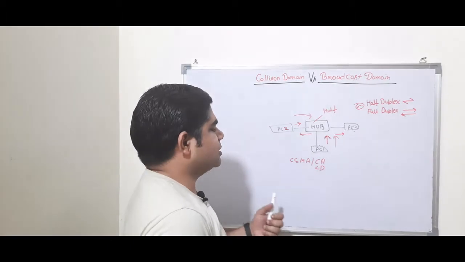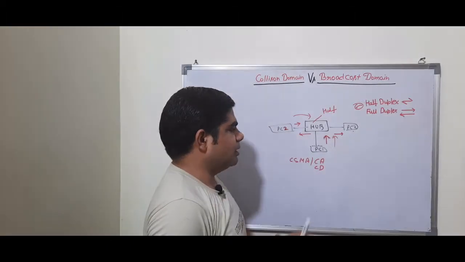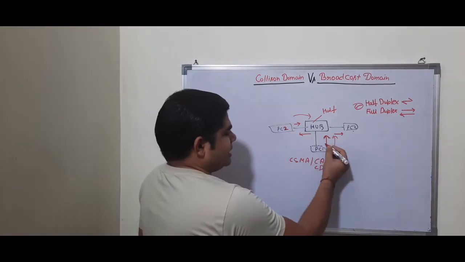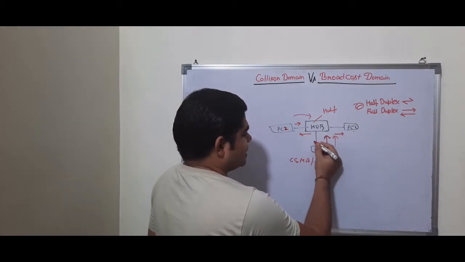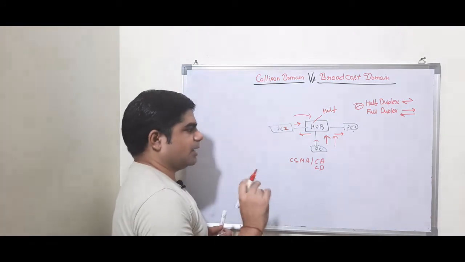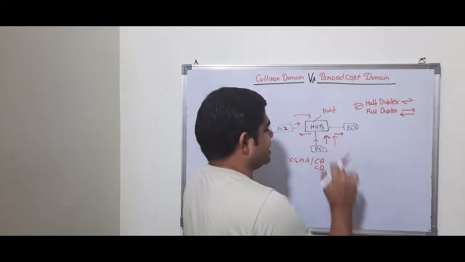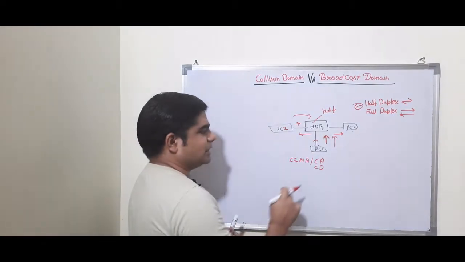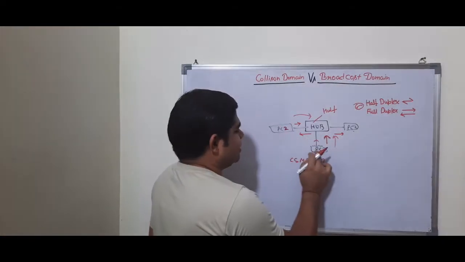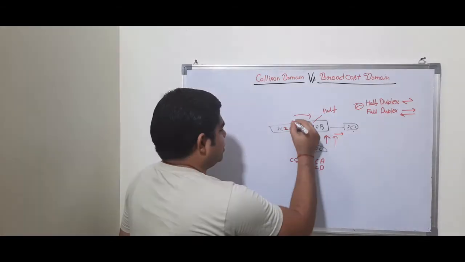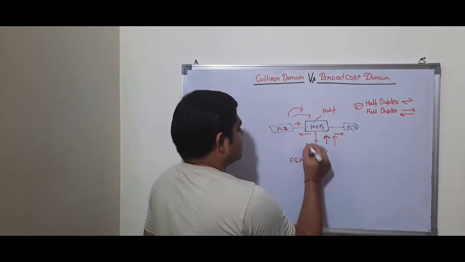To avoid this, what does CSMA/CD do? Whenever a node is sending information, it will sense the wire, whether some other node is sending information or not. If it is free, then only it will send the information. Suppose a condition where both PC2 and PC1 sense the wire and find that it is free, and simultaneously they start sending the data.